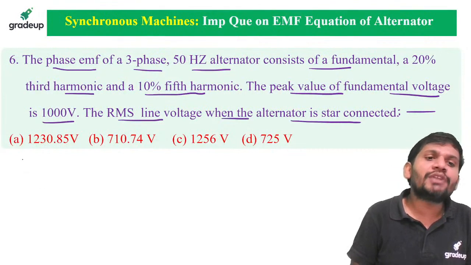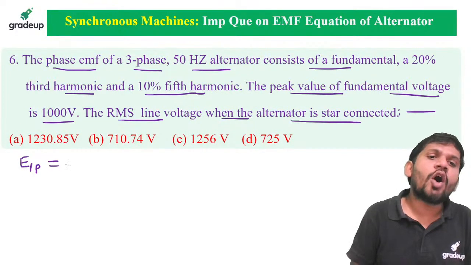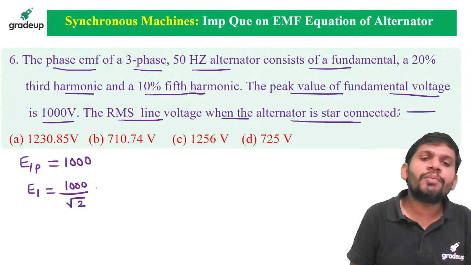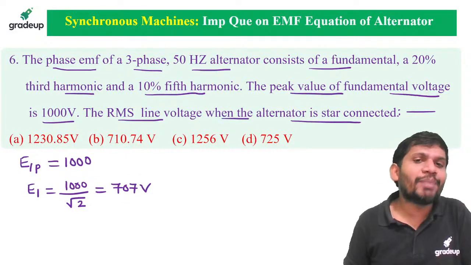What is the fundamental, students? E1 peak, the peak value of the fundamental, is given as 1000 volts. But I want the RMS value, students. That is 1000 by root 2. How much can we get? 707 volts. Yes, this is the RMS value.